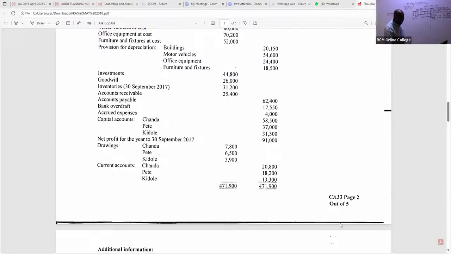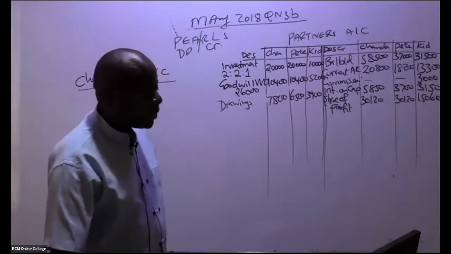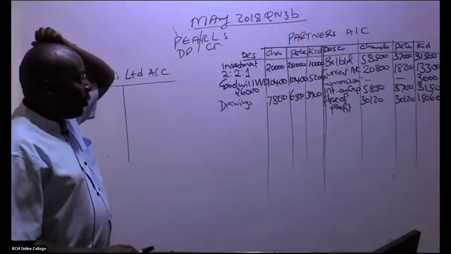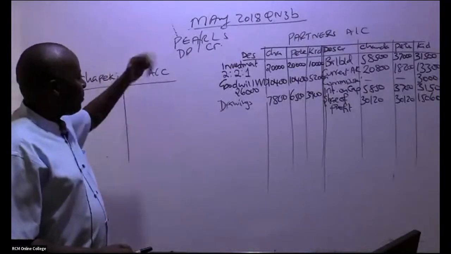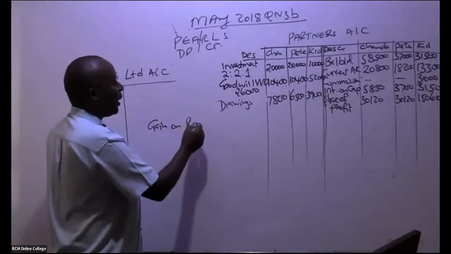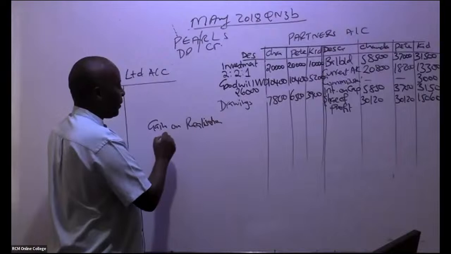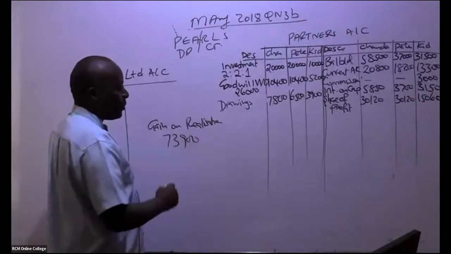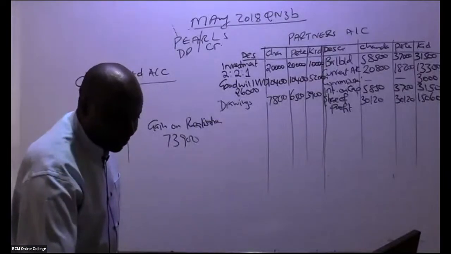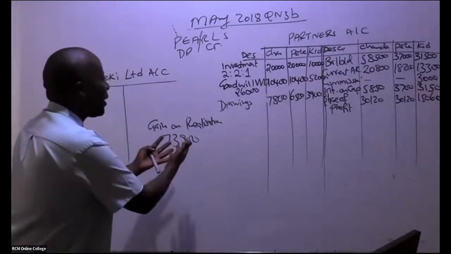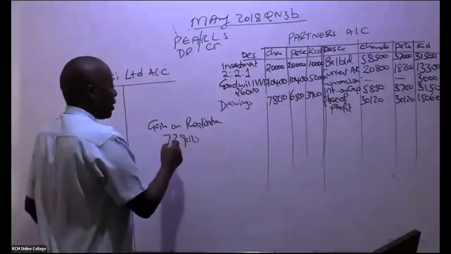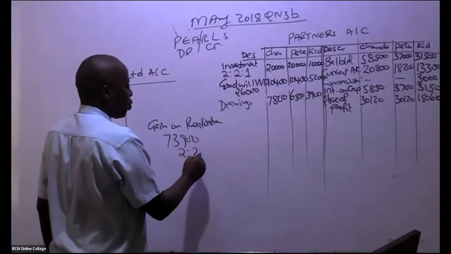Now, as I do this, there is something very important that normally connects the partners' account with my realization. Remember, we got a gain on realization. Can somebody remind me, was it 73,900? Please share it out to the partners. It's their gain, it's their money. Share it using the ratio 2:2:1.